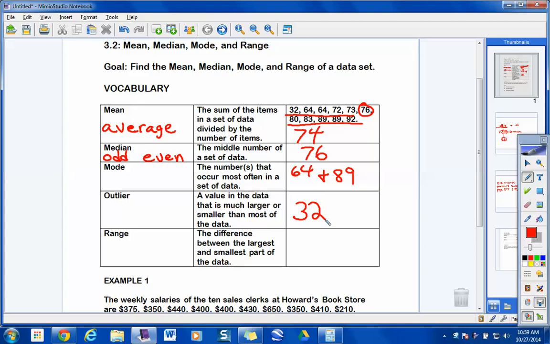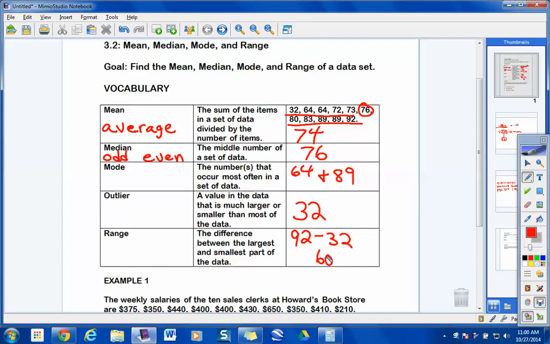How am I going to find the range again? What am I going to do? Jaden: Take the highest number, take the lowest number and subtract it. Okay, so what's your biggest value? Your largest, okay, so you would calculate this by taking what minus what? 92 and subtract 32. Very good. Okay, so we've got this.